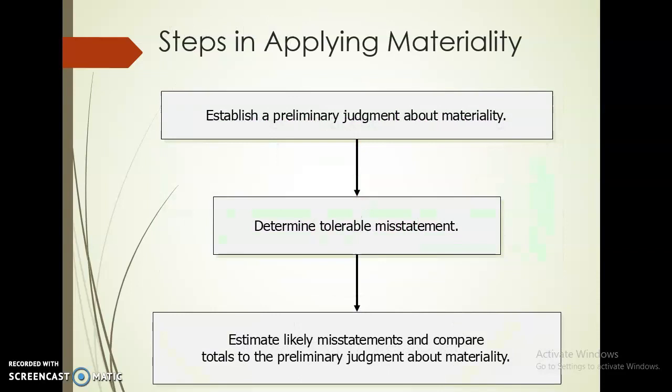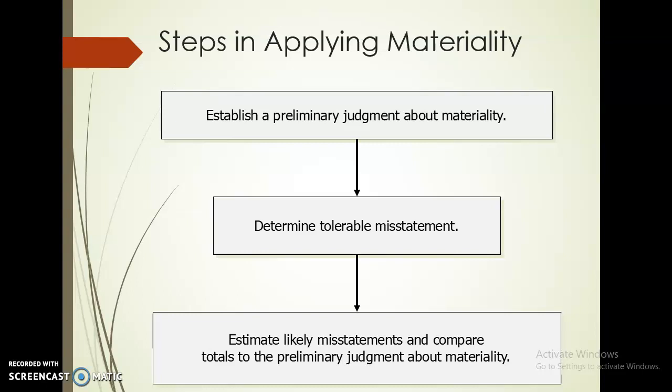Now, there are 3 steps in applying materiality. First, we need to establish a preliminary judgment about materiality, and then we determine the tolerable misstatement, how much misstatement that we are willing to accept, and then last one, estimate likely misstatements and compare totals to the preliminary judgment about materiality.